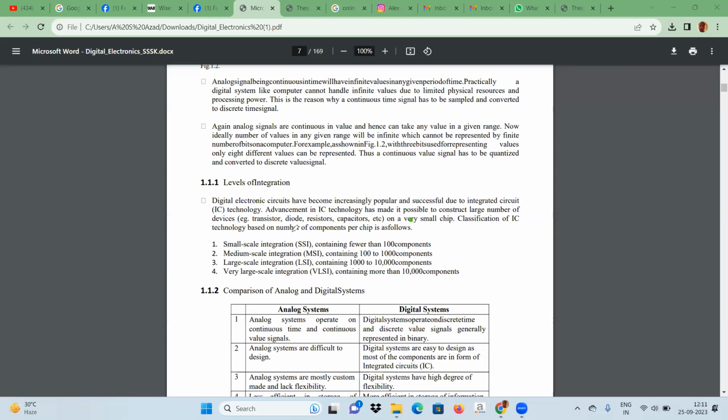Now, analog signals are continuous value signals, hence they can take any value in a given range. Ideally, the number of values in any given range will be infinite, which can't be represented by finite numbers.